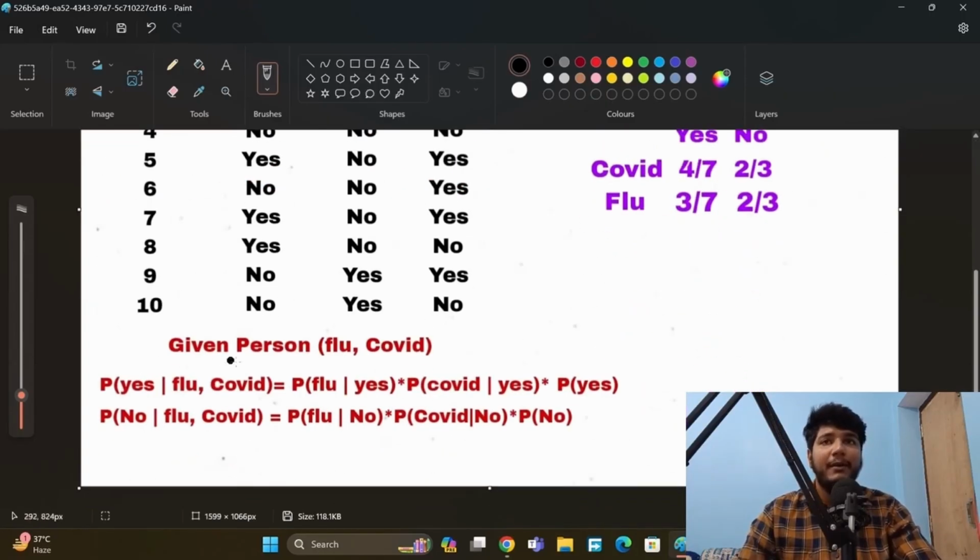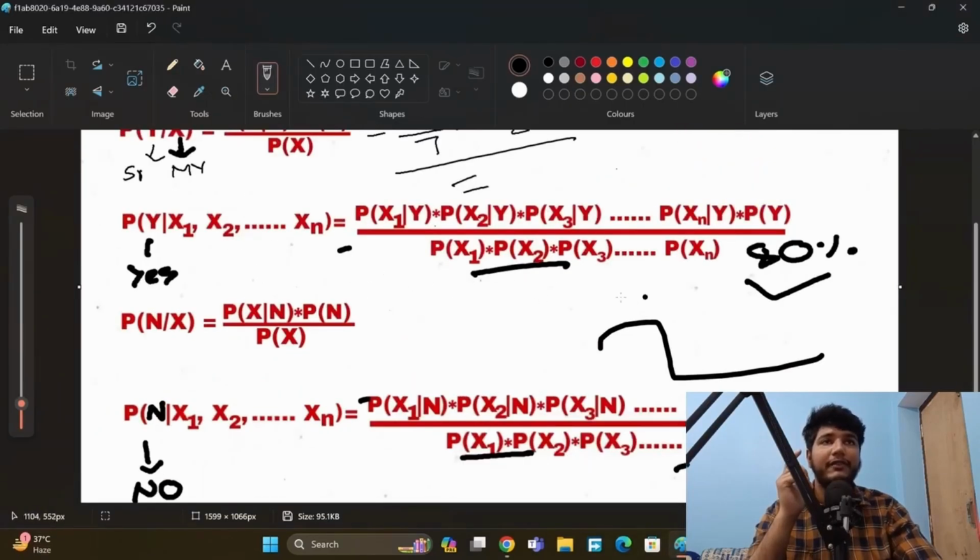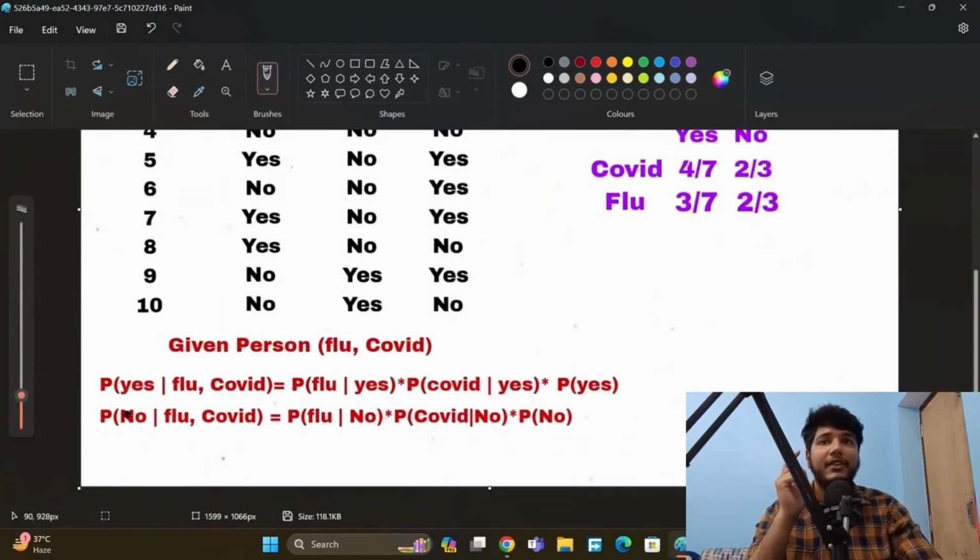Here we get a person's data, a person who has flu and COVID. First we will check whether this person has fever or not, and we will get the percentage according to the formula you have seen before. Second, we will check whether this person does not have fever, using the same formula. Whichever percentage is higher will be right.